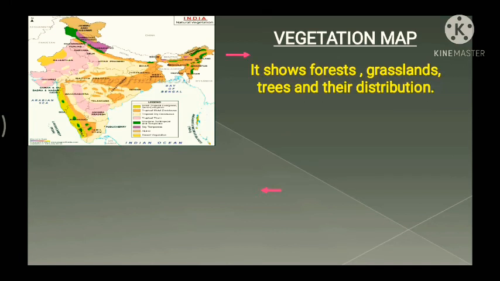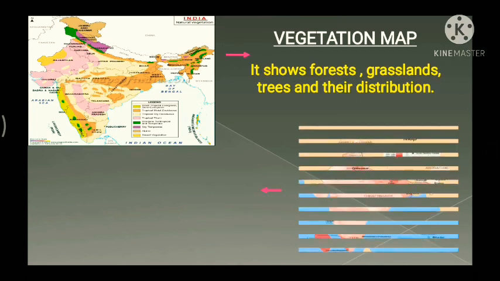It also comes with different colors, as you can see in the picture. It shows which vegetation is more in which area, which forests are found in which areas. All these things we get in this vegetation map.